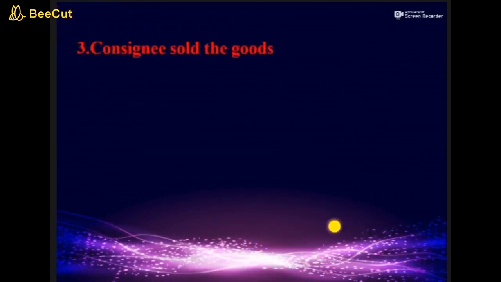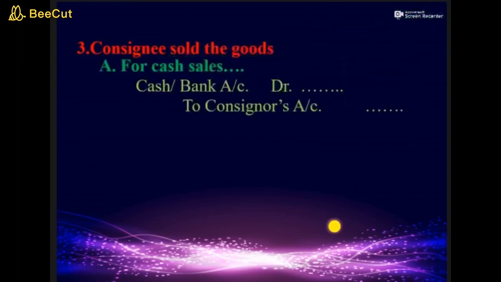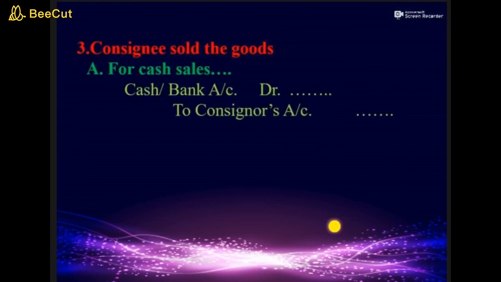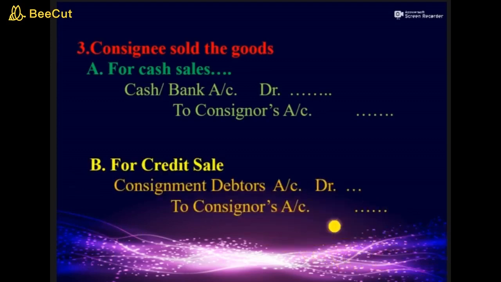Next, when consignee sells the goods. Here consignee has different options of selling goods. Consignee can sell goods on cash. For that the entry will be cash or bank account debit to consignor. Remember here he will not record sale in his book. He is recording this transaction in consignor's account. So he will not book his sale. He will book the name of consignor for that. So the entry will be cash or bank account debit to consignor's account. And for credit sale, the entry will be consignment debtor account debit to consignor's account.